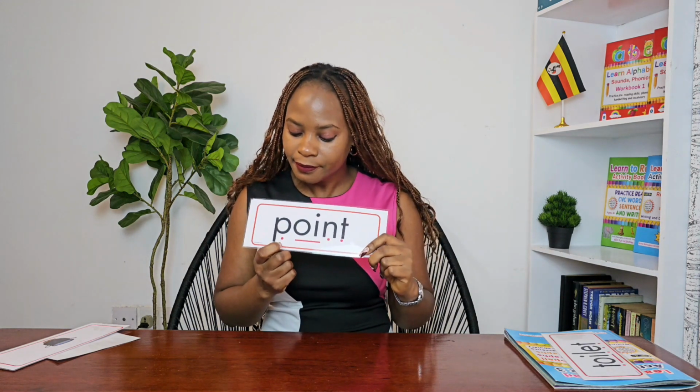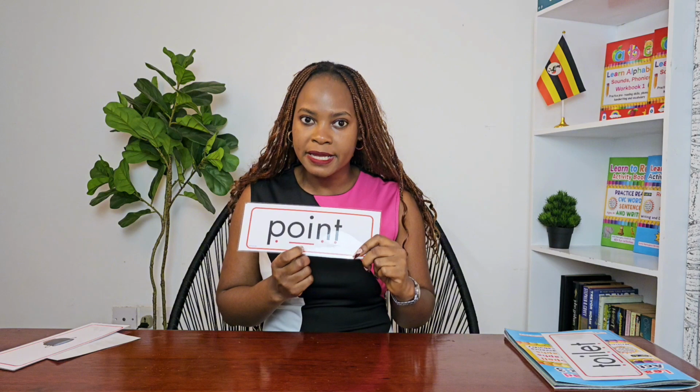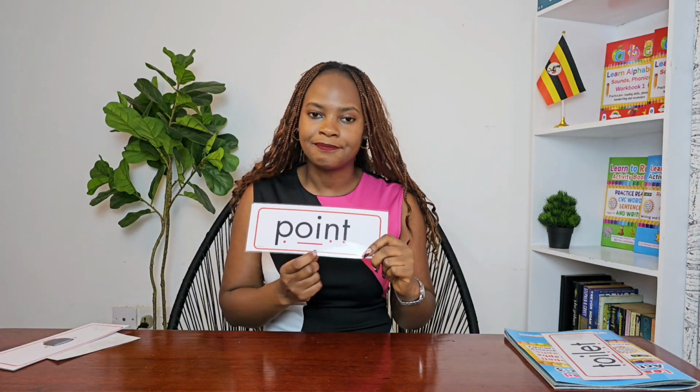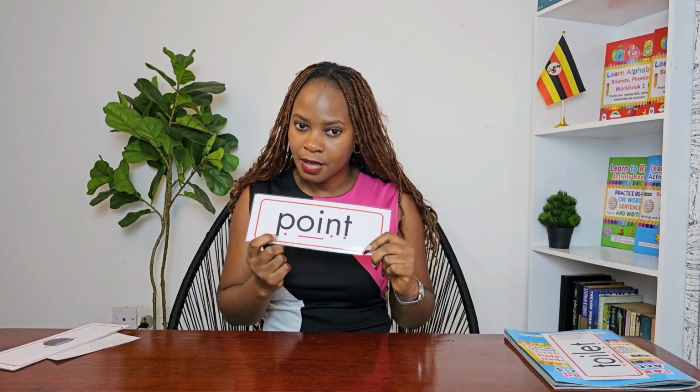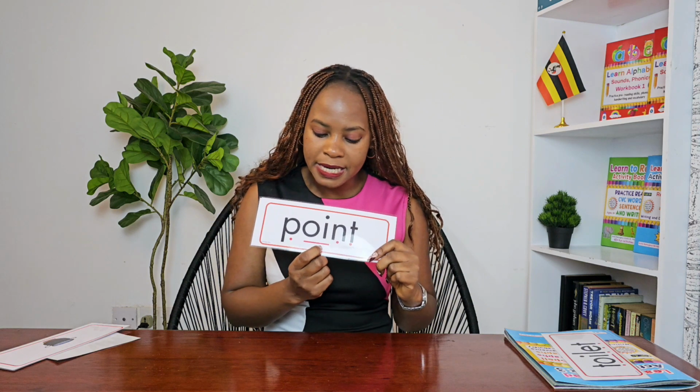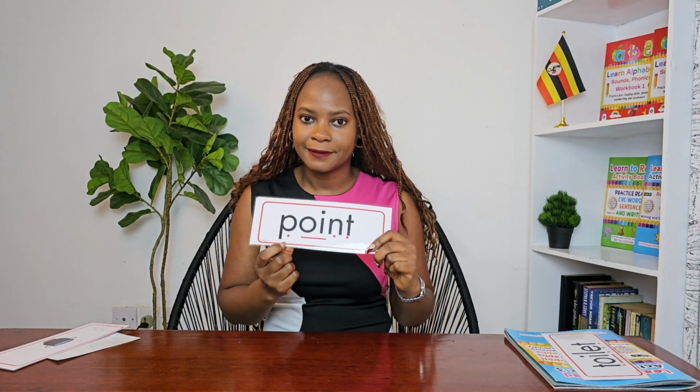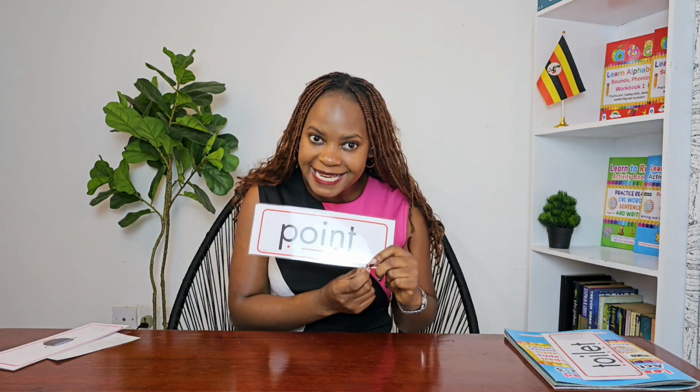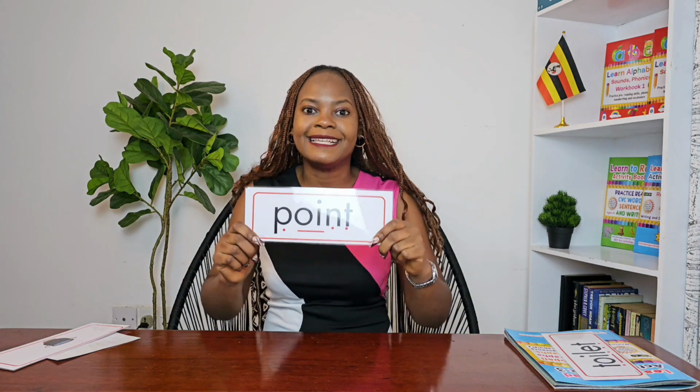Let's go. P. Oi. T. Blend the slow way. Point. Faster way. Point. The word is point. Point to the ceiling. Can you do that? Point to the ceiling. Excellent. Alright, let's have a go with another one.